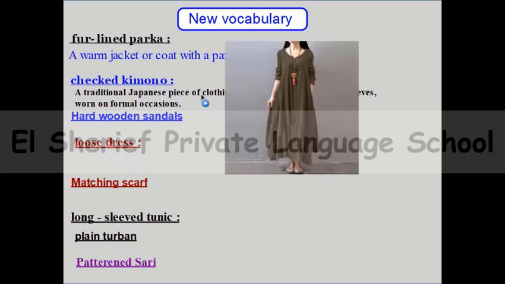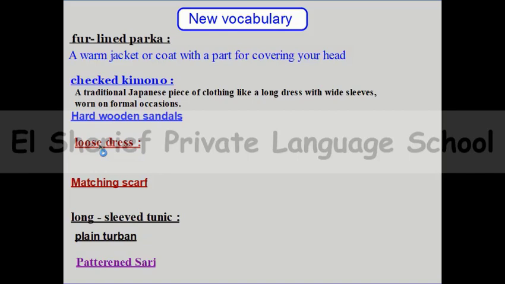Loose dress. We can see this picture, loose dress. What does it mean, loose dress? Here, loose equal, just look at the picture. Is it tight or wide dress? Yes, of course. Loose equal wide dress. So loose here equal wide dress. And then let's go to the next word.